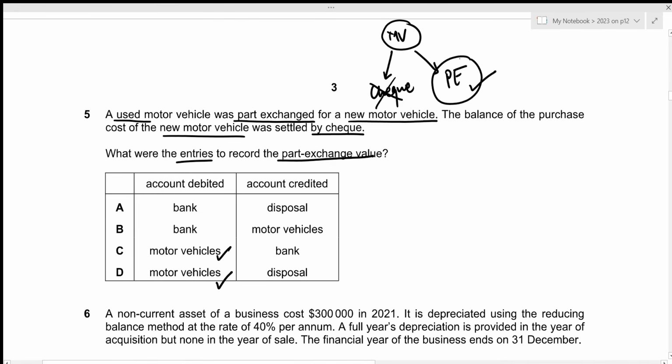So part exchange can just be understood as the company disposing an old motor vehicle and exchanging it for a new motor vehicle. So in this case, motor vehicle is being reduced, right? Because the existing motor vehicle is now disposed, and that will be termed under the heading of disposal. So we're looking for disposal on the credit side. That is given in option A and D, and the correct one for both debit side and the credit side is given by option D.